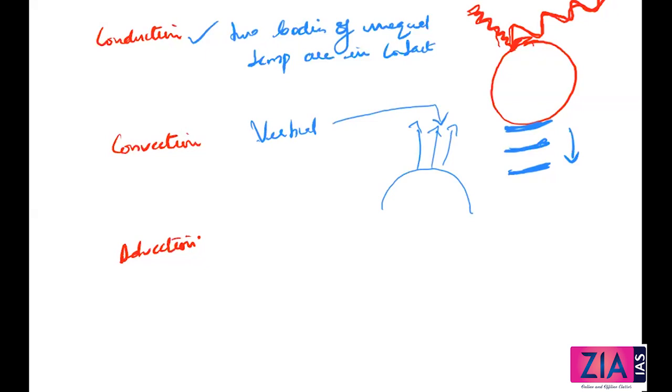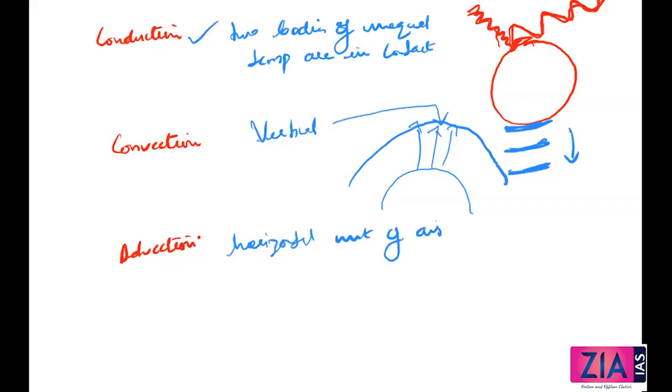The convective transfer of energy is confined only to the troposphere. It is not going to the stratosphere, mesosphere or anything else. This is called convection. Now the last one, what is advection? Transfer of heat through horizontal movement of air is called advection. Horizontal movement of air is called advection.